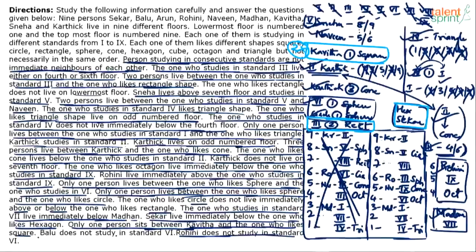But then there are other possibilities, right? Kavitha can come on first floor or fourth floor or seventh floor. Hexagon Sekar also can be taken up in multiple ways, right? Sekar can come on, okay, Sekar cannot come on 7th floor because hexagon has to come on 8th floor. Sekar cannot come on 4th floor. Sekar should either come on 2nd floor or 1st floor. But two possibilities, you have to try both. If Sekar is fixed with hexagon,